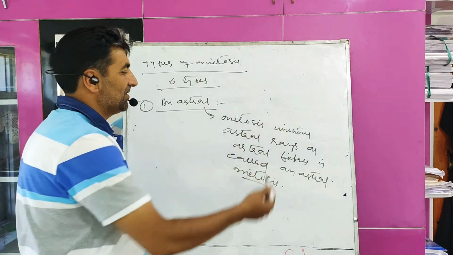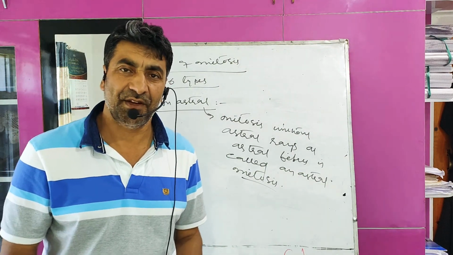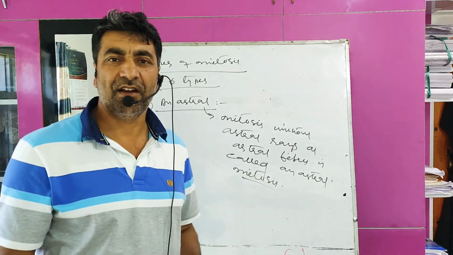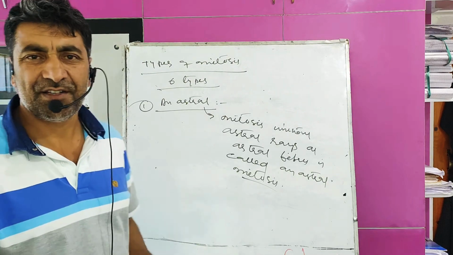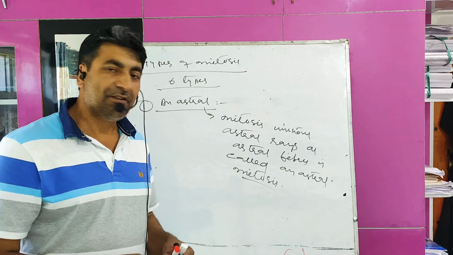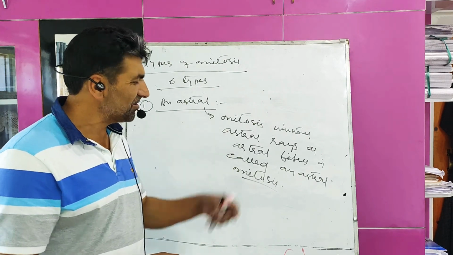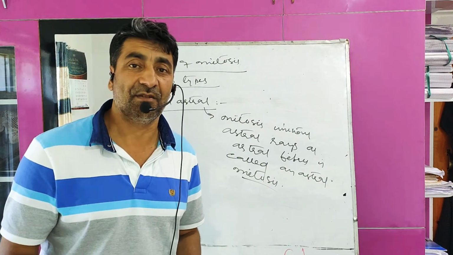You will see later on, when we discuss phases of mitosis, I will show here the astral rays, astral fibers. These are the fibers which arise from centrioles. They keep the centrioles in proper position, but the mitosis in which astral rays are absent is called anastral mitosis.